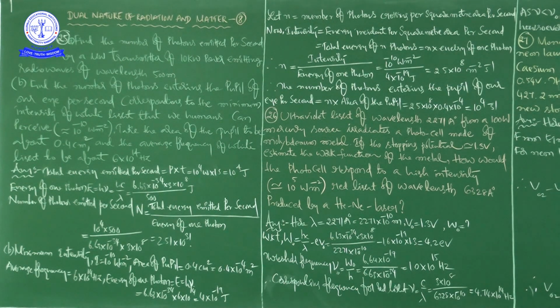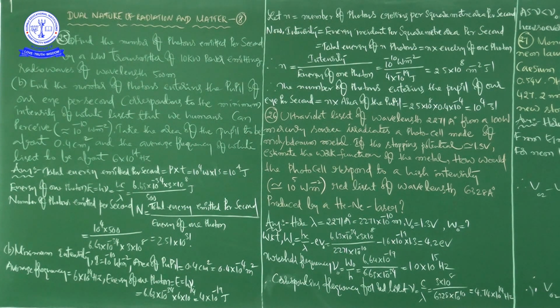After that, threshold frequency nu naught is equal to W naught by h. This value is in electron volt, but we write the same value in terms of joule. You know that 1 electron volt is equal to 1.6 into 10 to the power of minus 19 joules. So if you convert 4.2 electron volt into joules, we get 6.64 into 10 to the power of minus 19 joules, and the h value is constant, that is 6.63 into 10 to the power of minus 34 joule second. Complete this division, and we get 1.0 into 10 to the power of 15 hertz, that is the threshold frequency.